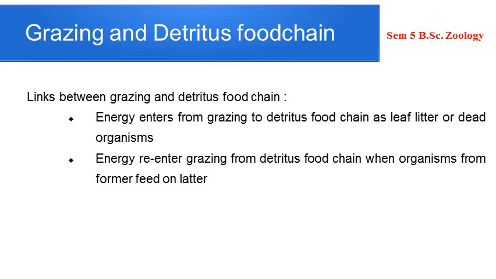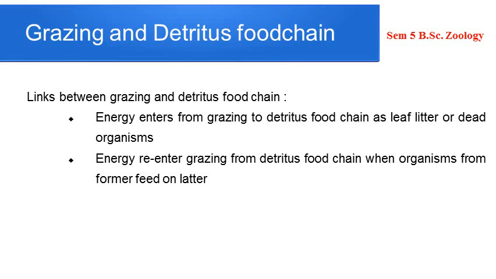So energy for the detritus food chain enters from the grazing food chain. Secondly, energy re-enters the grazing food chain from the detritus food chain once the detritus food chain is completed. Once the decomposition is completed, whatever is left over, the minerals, can be used up by the plant. So again, it is re-entering. So these two are connected.